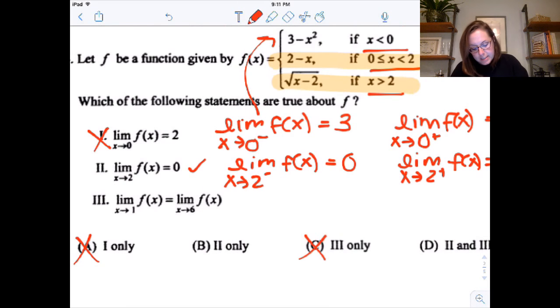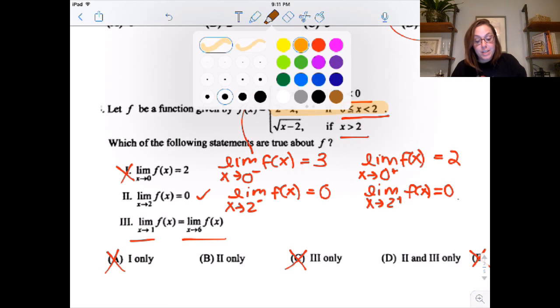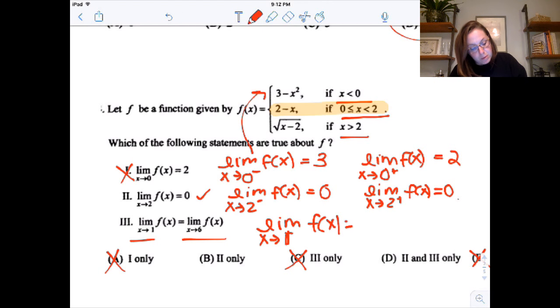Now, does the limit as x approaches 1 equal the limit as x approaches 6? This requires thinking about what part you're in. So the limit as x approaches 1 is in this part, and that's a continuous function that's linear on that interval. So I don't need to do limit from the left, limit from the right. The limit as x approaches 1 of f of x is just going to be 1. Plug into 2 minus x.